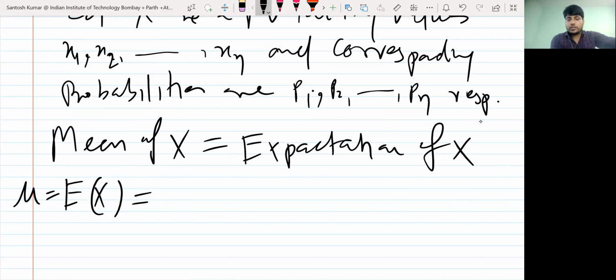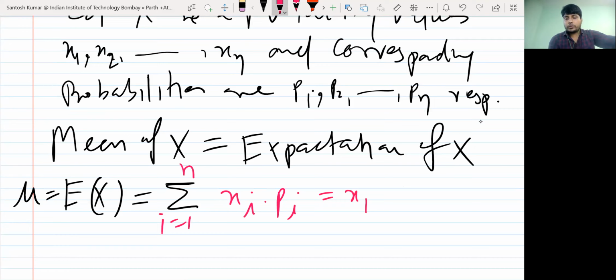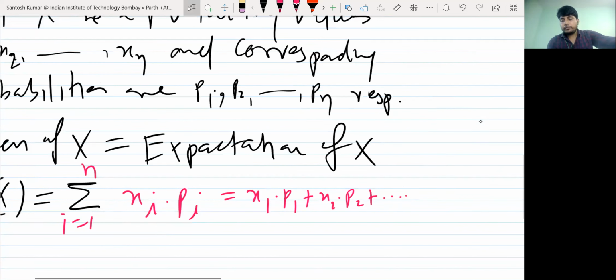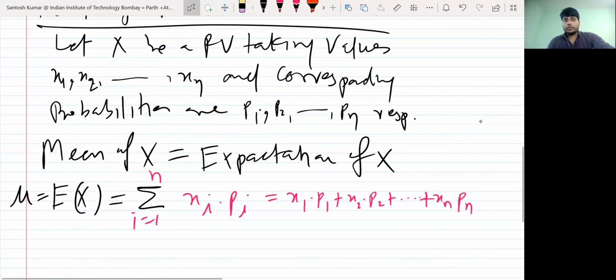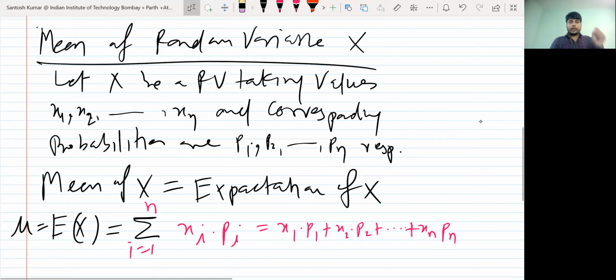The definition is summation pi into xi, or xi into pi, doesn't matter, i from 1 to n. It means x1 into p1 plus x2 into p2 and so on till xn pn. What you are saying is the value of the random variable into the probability at that point.